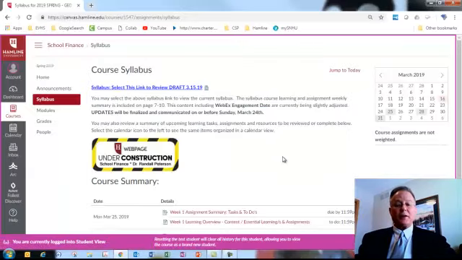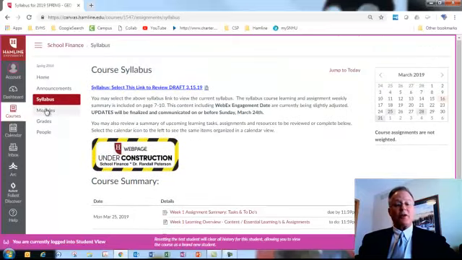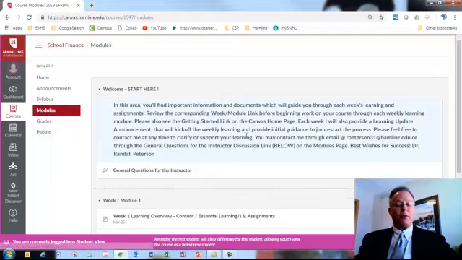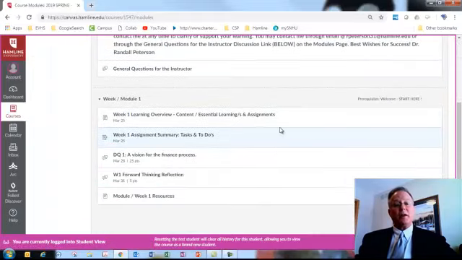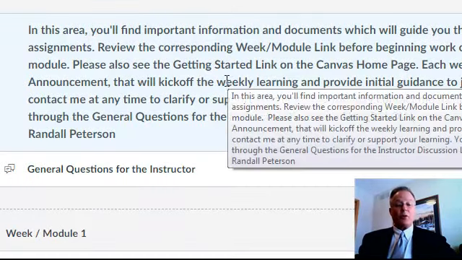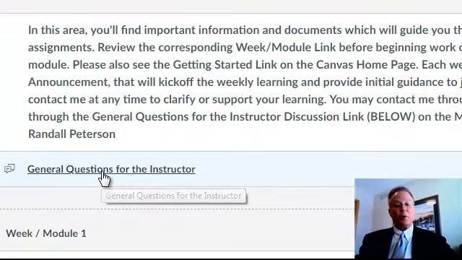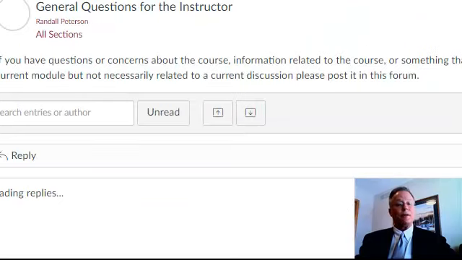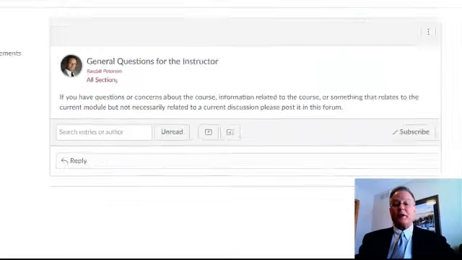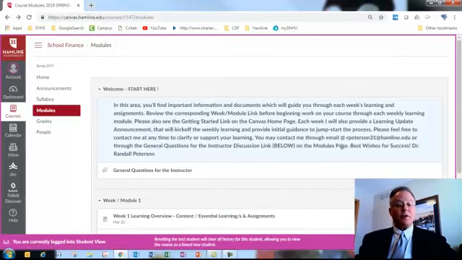You can go through the process in a couple different ways. We'll go to the modules. Each week there'll be a focused folder that will provide all the information that you'll need. As you begin the process, there is some information that says start here and just talks a little bit about what that first module will be. If you have general questions, you can click on the general questions for the instructor, and it's just like a regular discussion question. You can also contact me through my email, which is listed on the top under the Welcome Start Here.